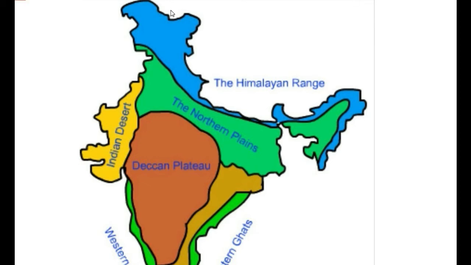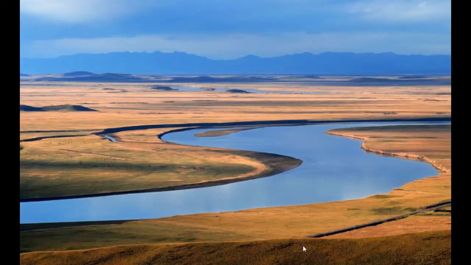This is the Indian map and we just saw the Deccan Plateau in it. See, above the Deccan Plateau there are the northern plains. See, here is the Himalayan range. These Himalayas are the origin of various rivers including Ganga and Yamuna. These rivers erode these mountains and carry those sediments into the northern plains, and they deposit sediments into these areas and they become the northern plains. See how simple it is to learn this plain concept. In this image, you can see the plains formed by the rivers.